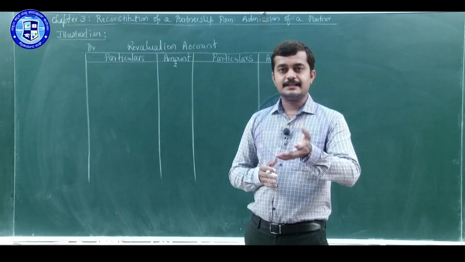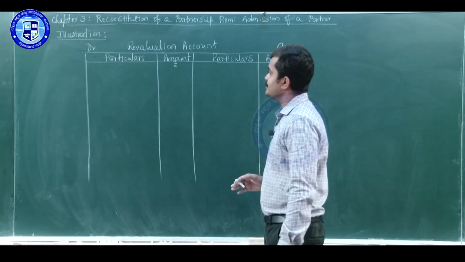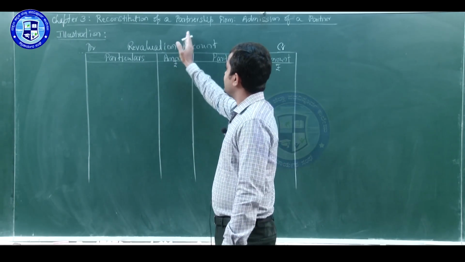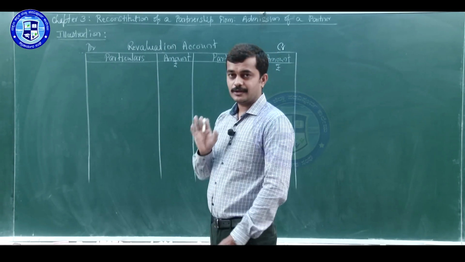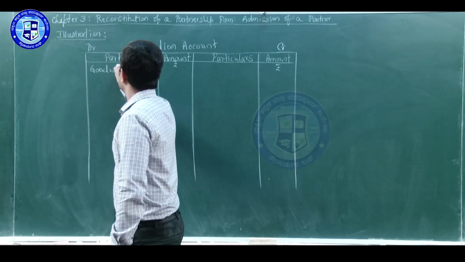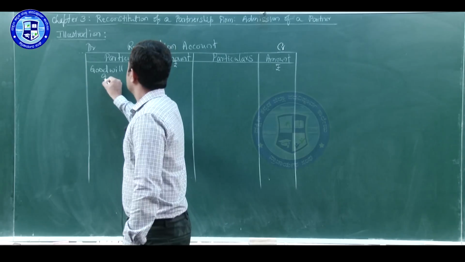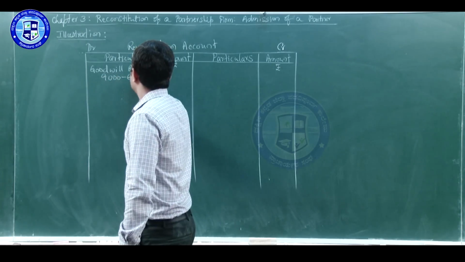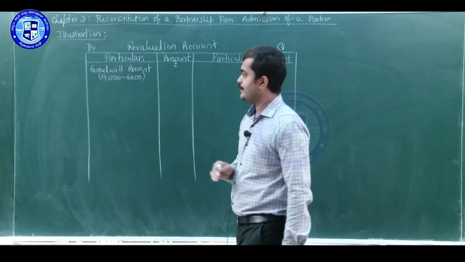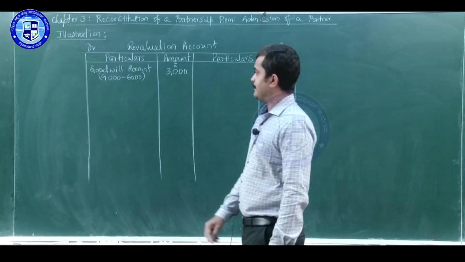Similar to any other fixed asset, we are writing it to the revaluation account. When there is a decrease in the value of an asset, the entry will be revaluation account debit to the concerned asset account. Here it is goodwill account. 9,000 is the book value, 6,000 is the current value, so there is a 3,000 loss on goodwill.